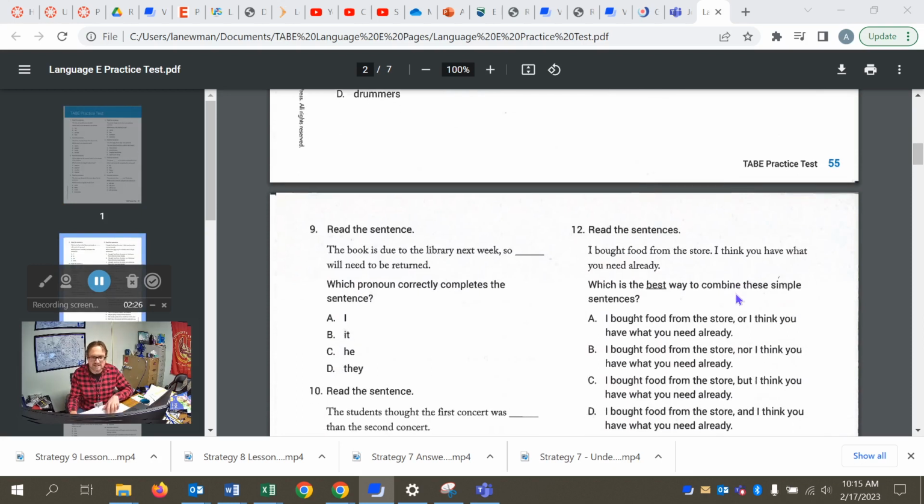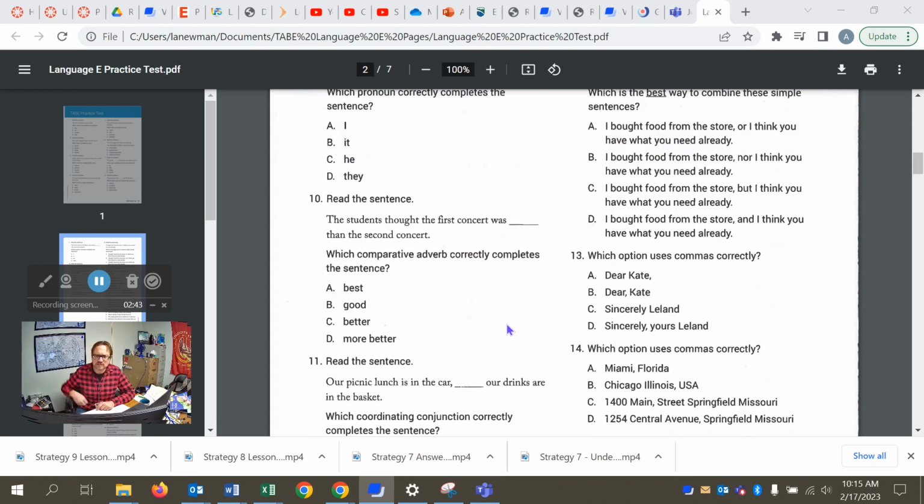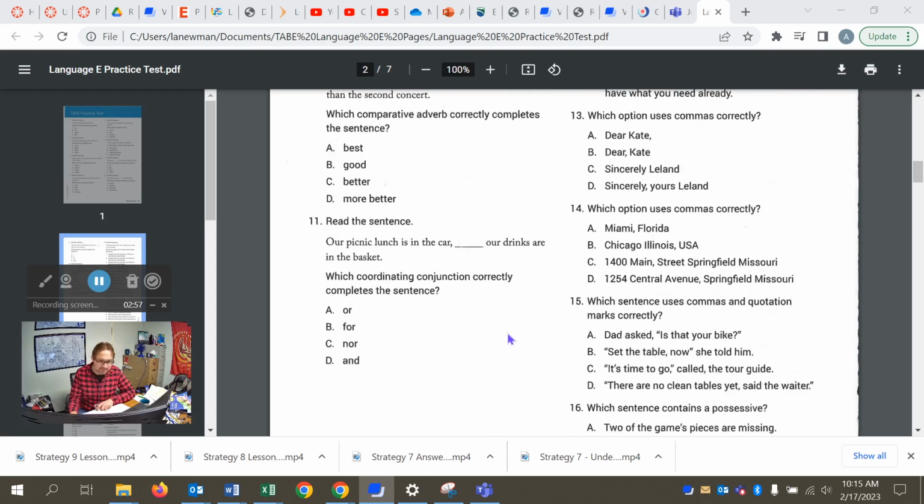Moving on to the second page of this, number 9, which pronoun correctly completes the sentence? And it's B, it, because it refers to an object antecedent. This is not a person, so we're not going to use anything that refers to a person. We'll use it. All right, on to 10, which comparative adverb correctly completes the sentence? It's going to be C, better. We don't use more, better, because we have the comparative there twice, essentially. All right, number 11, which coordinating conjunction correctly completes the sentence? And it's D, and, because we're providing additional information here, not contradictory information.